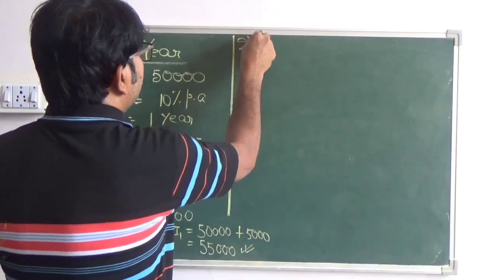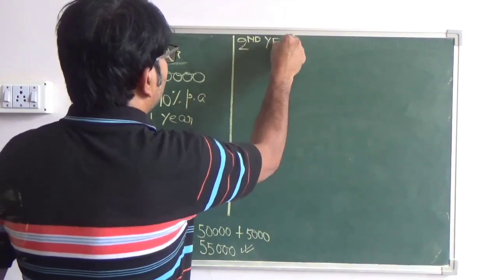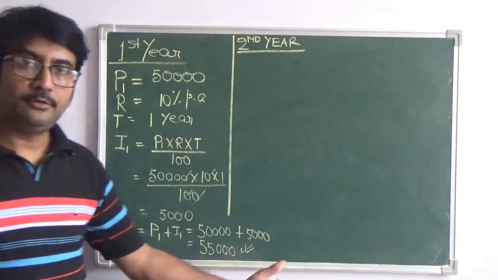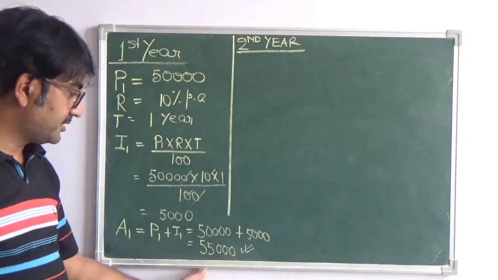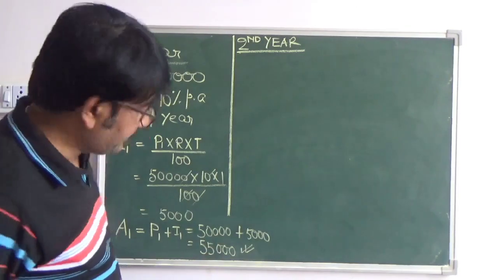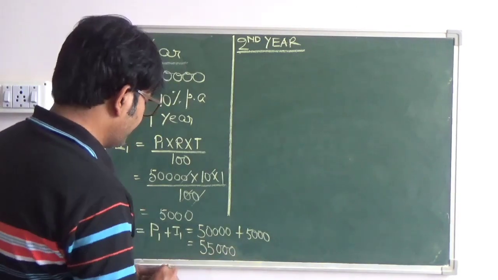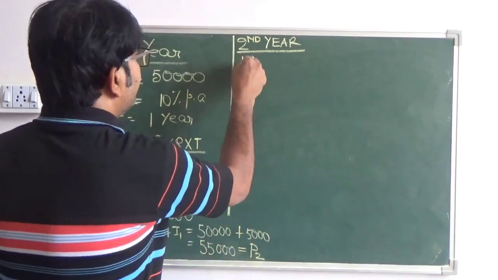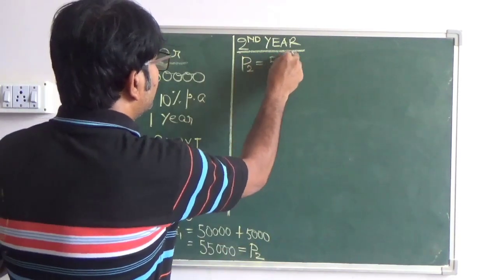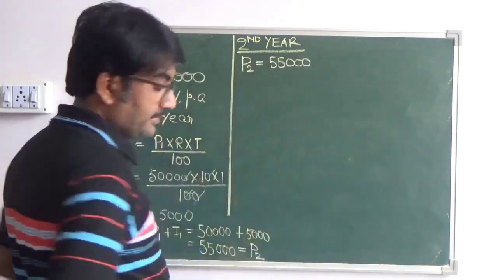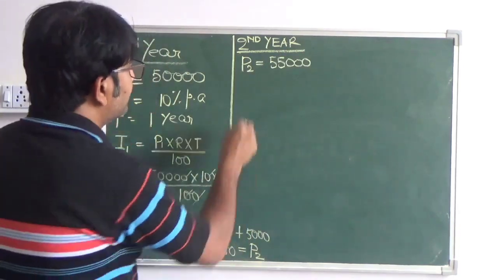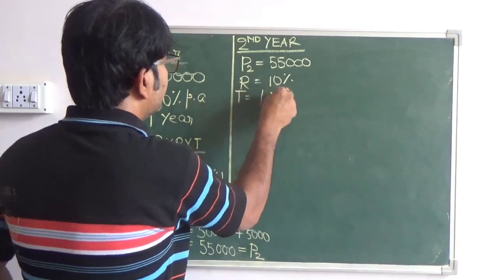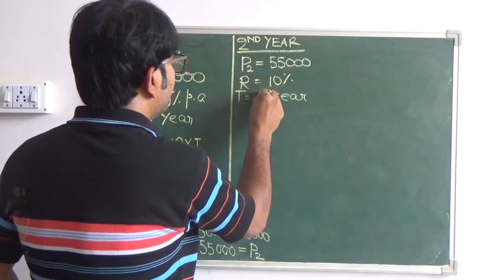For the second year, the amount at the end of the first year is now the principal for the second year. Let us take it as P2. So here P2 is equal to 55,000, right? And the rate equals 10%, time equals 1 year.